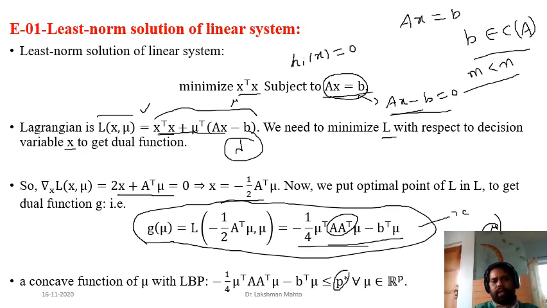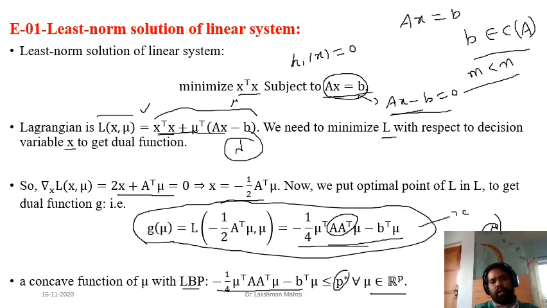This property we call the lower bound property. That means p star is always greater than or equal to this, so we always get a function which bounds p star from below. I have written lower bound property as LBP in short, and here you can see that mu comes from R^p, unrestricted. So it is an unconstrained problem.